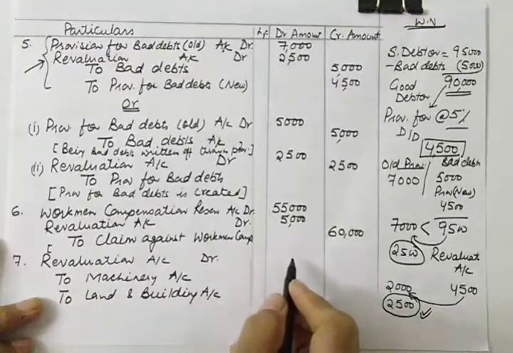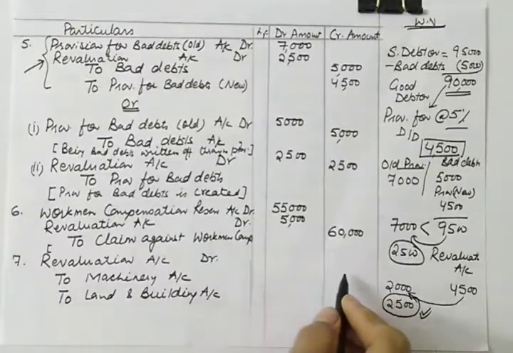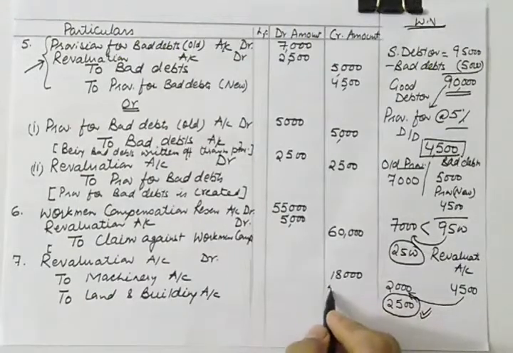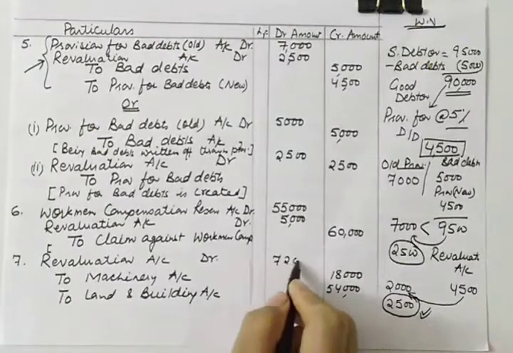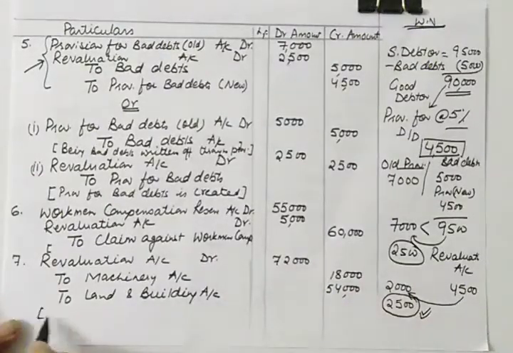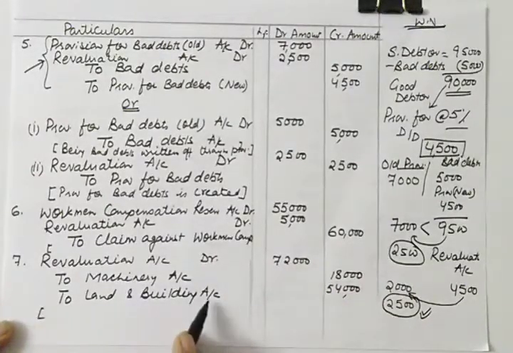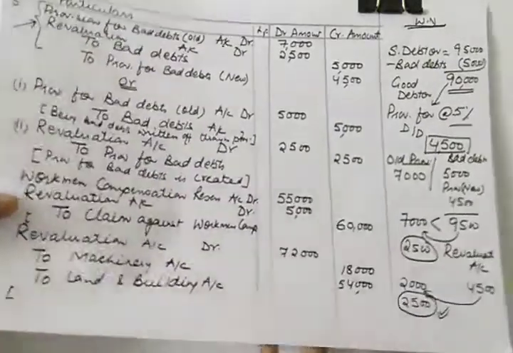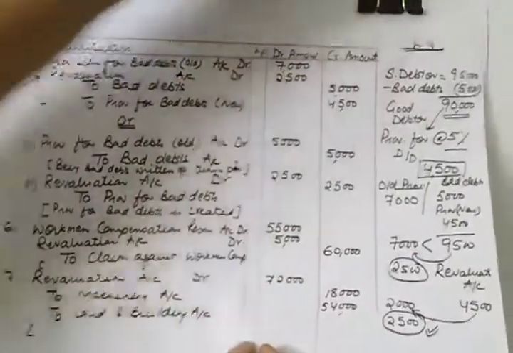So revaluation will be debited. Just see how it is to be. Machinery is to be credited with 18,000 because it is depreciated by 18,000, and land and building by 54,000. So total is 72,000. You can write the narration: being machinery and land and building are depreciated. And the last journal entry will be the journal entry for profit or loss distribution.